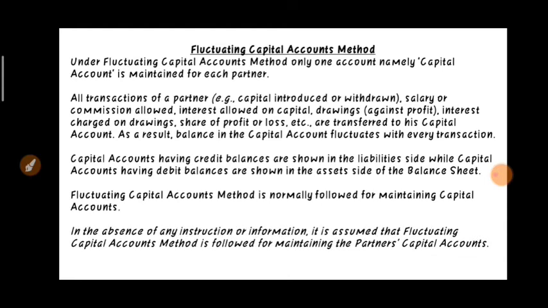In the absence of any instruction or information, it is assumed that the fluctuating capital account method is followed for maintaining the partner's capital account. So if our question is silent regarding the nature of capital, we will follow the fluctuating capital method. For example, if in our question it is written to prepare partner's capital account, and nothing is written regarding the nature of capital, then by default we will prepare it by the fluctuating capital method.